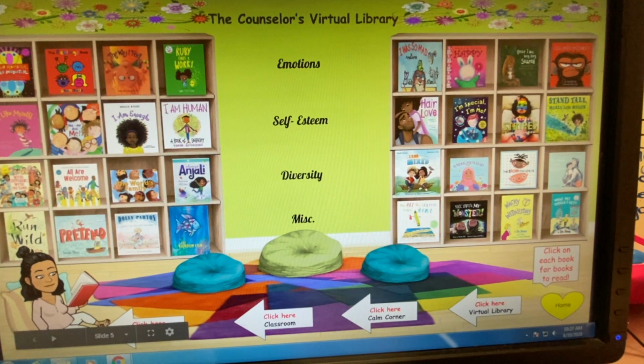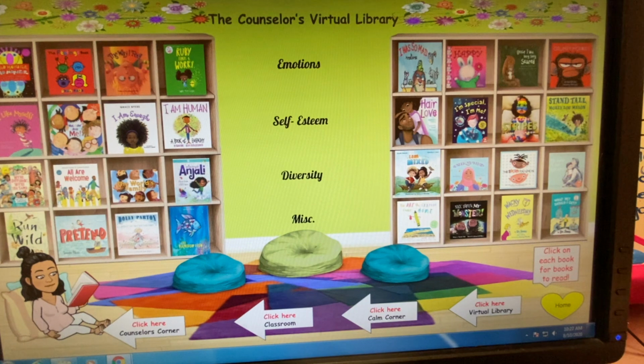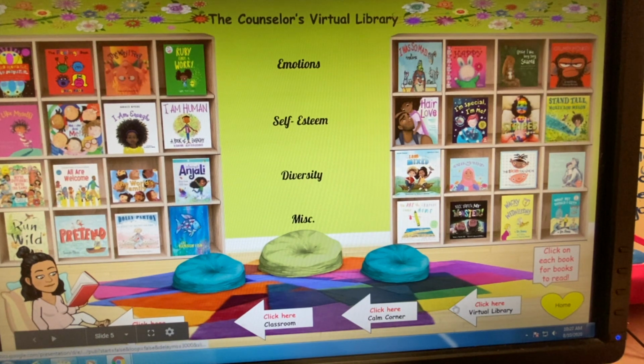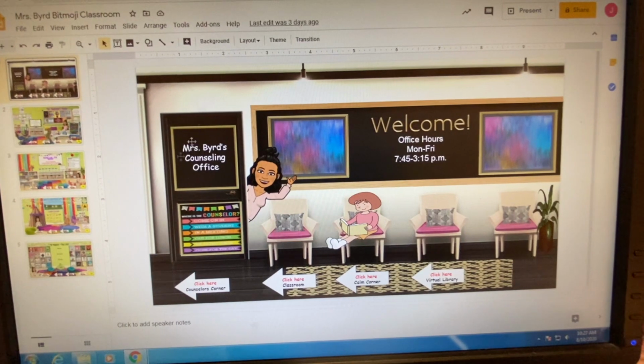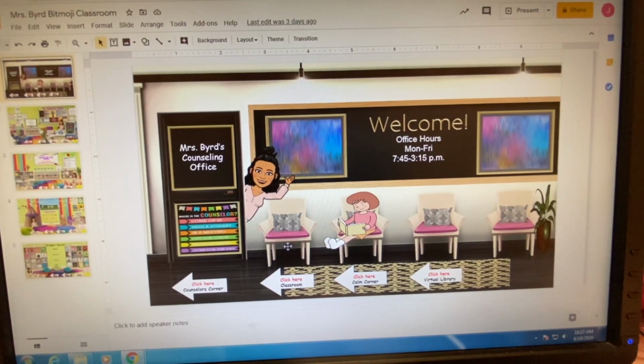So they have 1, 2, 3, 4, 5 slides that they can maneuver around. And what I really love about this is that this is the Google Slide, so you can go in here and change whatever you want.